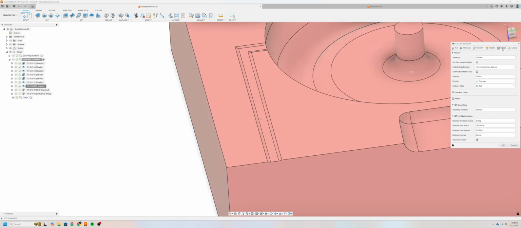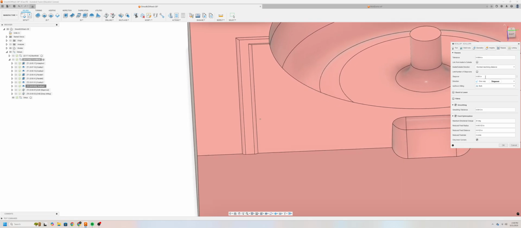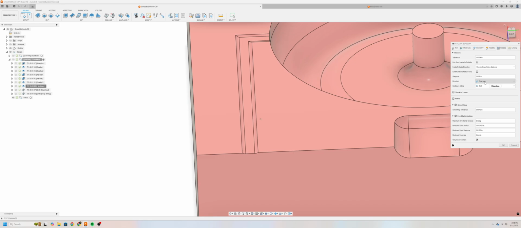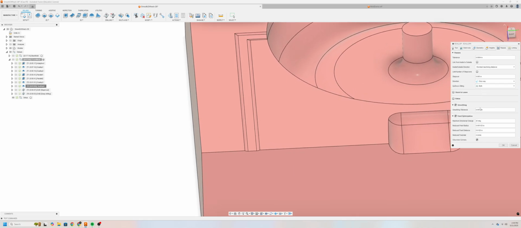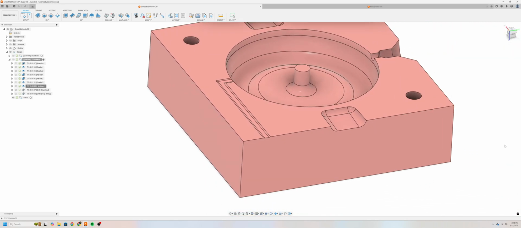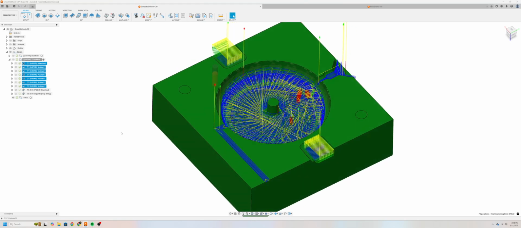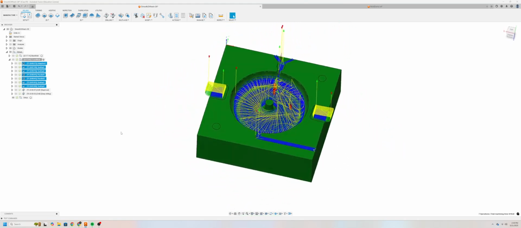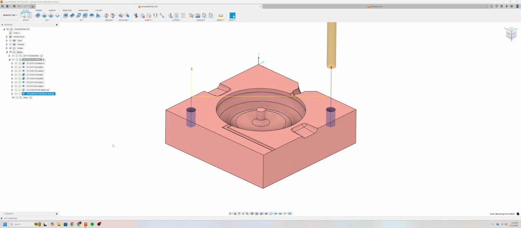And in passes, we want to make sure our tolerance is good. Our step over at 5 thou, our direction one way, our up-down milling both, smoothing and feed optimization turned on, and go ahead and click OK. Now that will be all of the end milling operations. The only thing that's left to do is drill out these locator pins, and that should be very straightforward. We'll want to split it up into 2 operations. The first one, spot drilling, and the second one, the actual drilling.